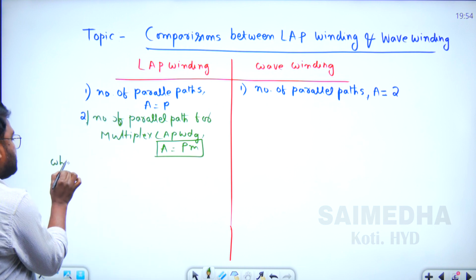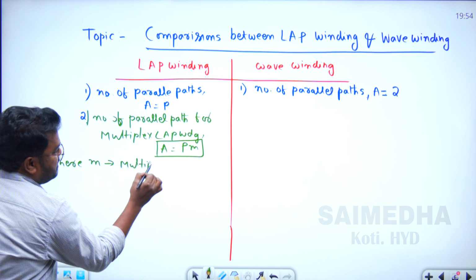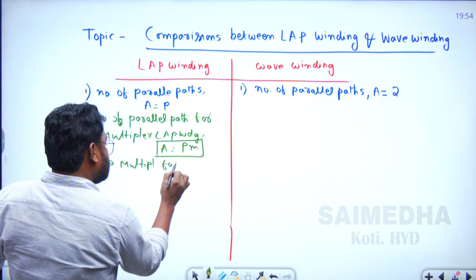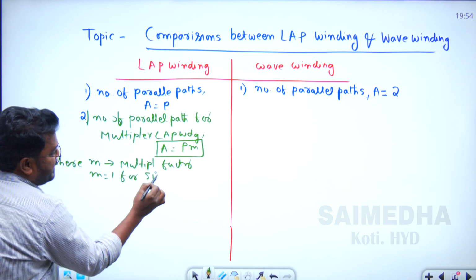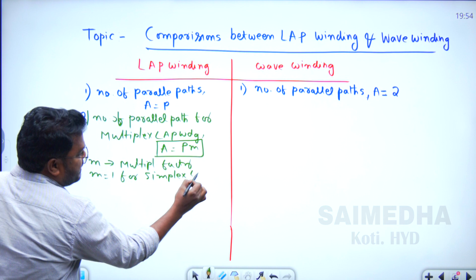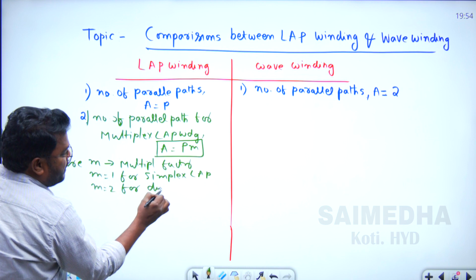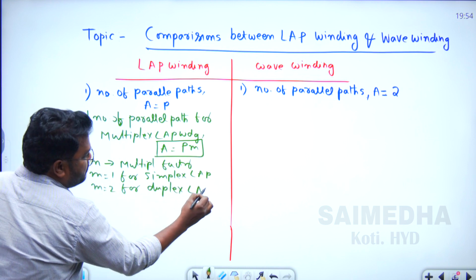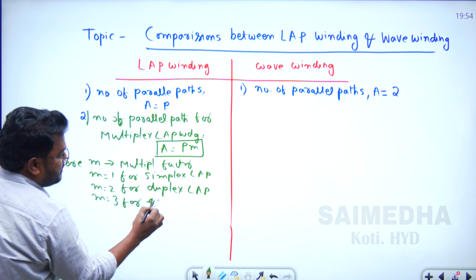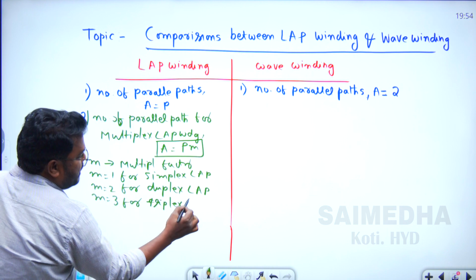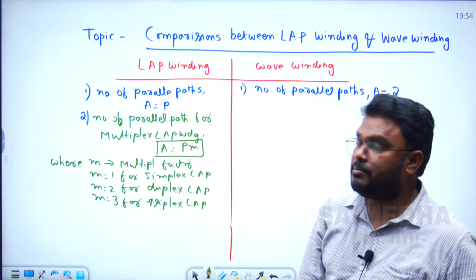M is equal to 1 for simplex lap winding, M is equal to 2 for duplex lap connected winding, and M is equal to 3 for triplex lap winding. Clear? So this is the number of parallel paths in the lap connected armature winding.